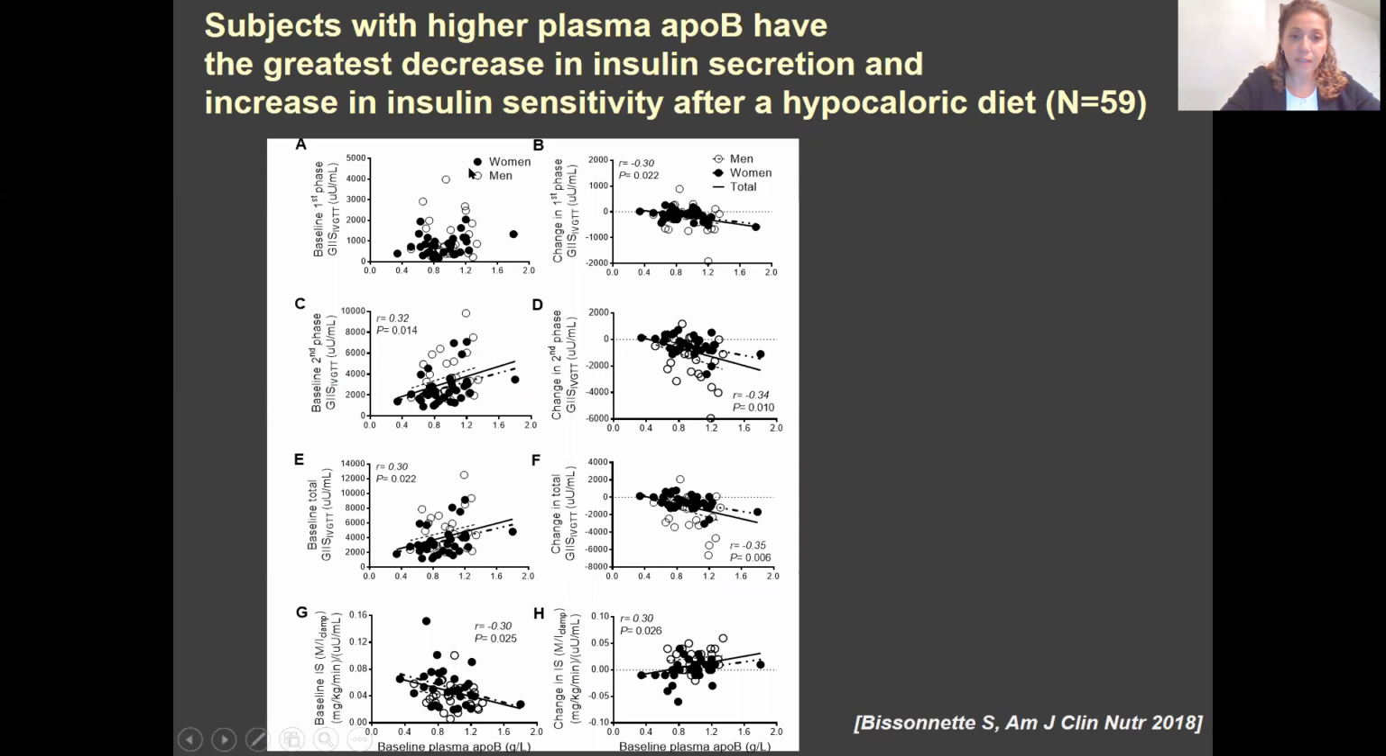What you see here is the 59 subjects who completed the intervention, and still in this smaller population, plasma ApoB is related to higher second phase and total insulin secretion and a reduction in insulin sensitivity. And plasma ApoB was also associated with a better response after the hypocaloric diet, as the higher the ApoB, the greater the reduction in first phase, second phase, and total insulin secretion, and the higher the insulin sensitivity.